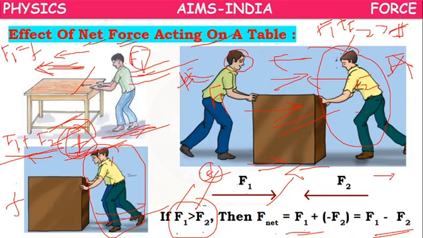Like that we can find the net force acting on a table, block, or any object. We have to consider all the possible forces and represent them with the help of a free body diagram, FBD. Then we can find the answer.